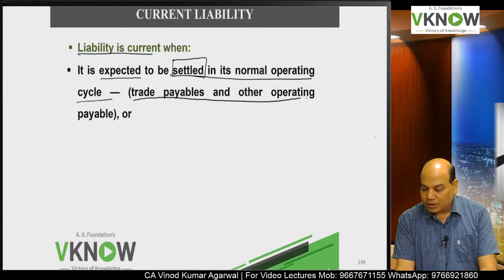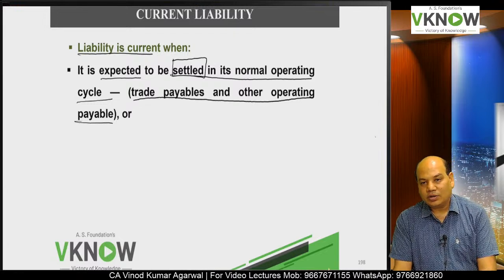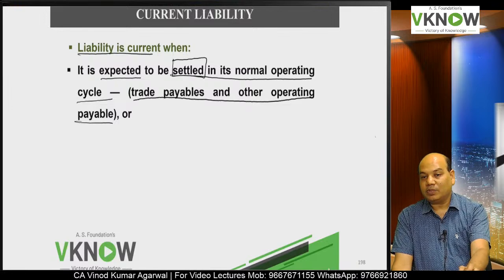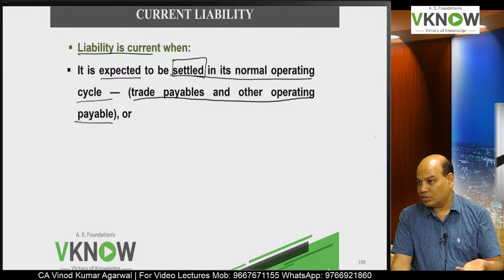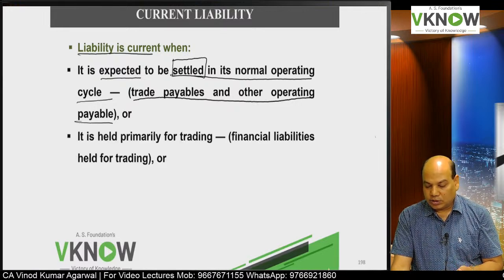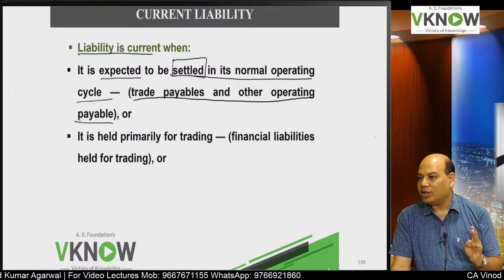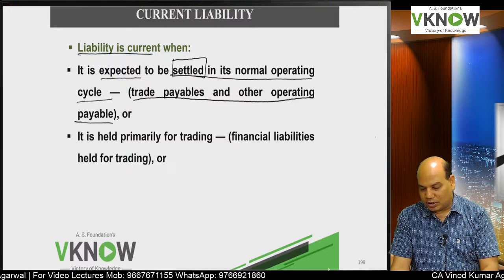All your trade payables and other operating payables will usually come under current liability. Usually, but sometimes suppose a trade payable gives you 5-year credit, then that is not current. But if nothing is given, trade payables and usual operating expenses payable will come under current liability.